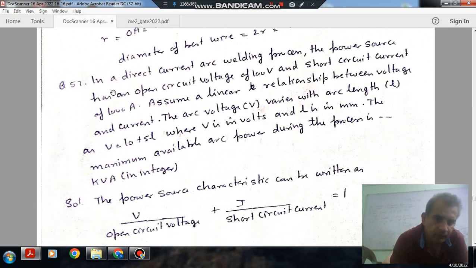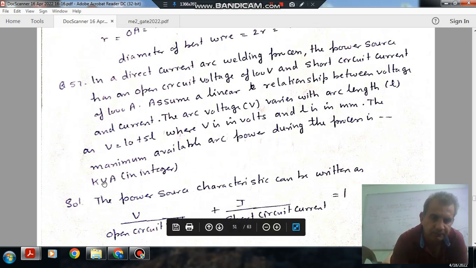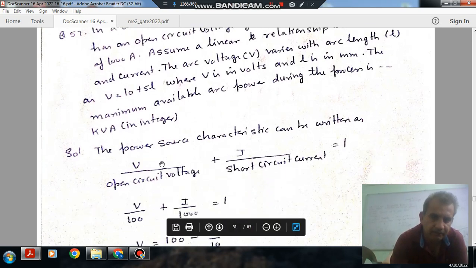Next, in a direct current arc welding process, the power source has an open circuit voltage of 100 volt and short circuit current of 1000 ampere. Assume a linear relationship between voltage and current. The arc voltage V varies with arc length as V is equal to 10 plus 5L, where V is in volts and L is in mm. The maximum available arc power during the process is dash kVA, in integer.